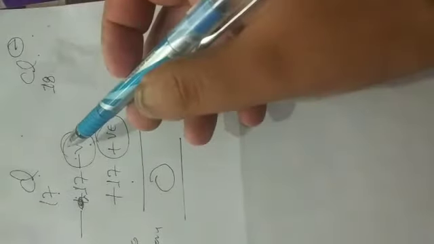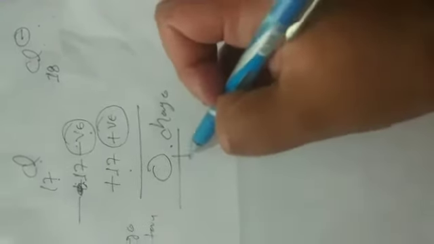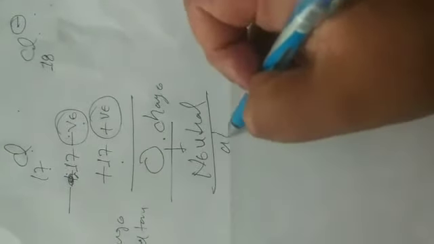So the charges are 17 negative and 17 plus. Cl 17 has zero charge, which means it is a neutral atom.